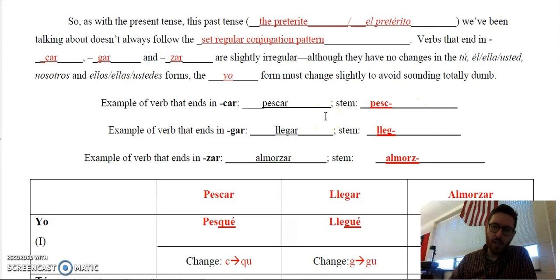As is always the case, to form these verbs you drop the AR from the stem. In this case, they're not ER or IR verbs because they end in car, gar, or zar, so by definition they must be AR verbs. For example, pescar: you drop the AR, and pesc would be your stem. Llegar: you drop the AR, and lleg would be your stem. And almorzar: you drop the AR, and almorz would be your stem.